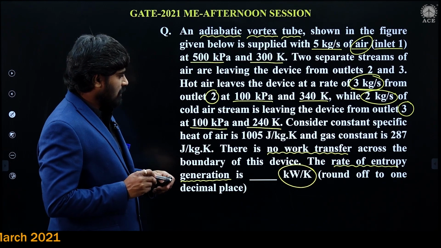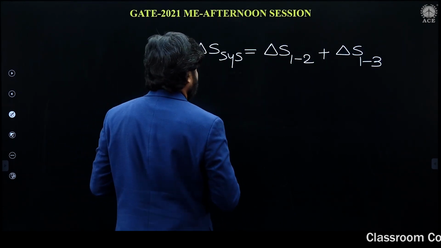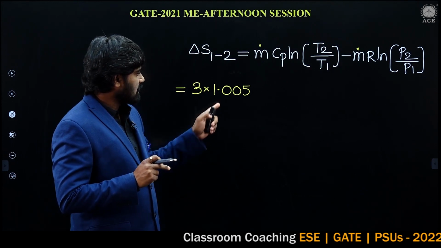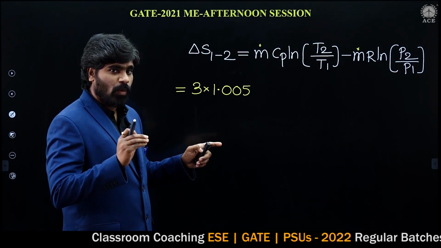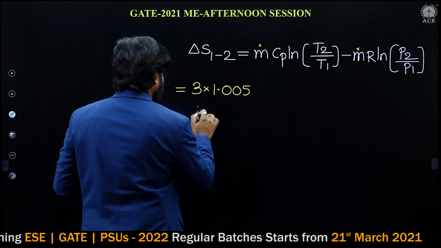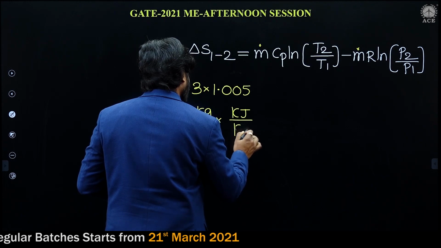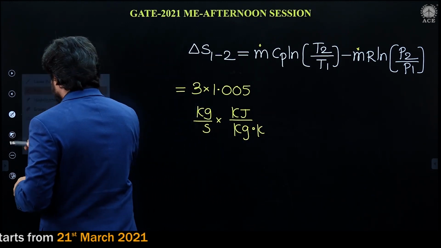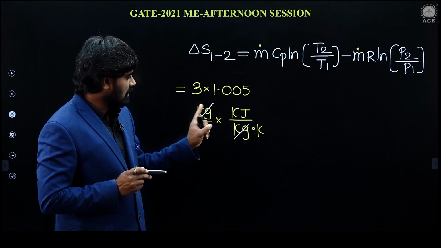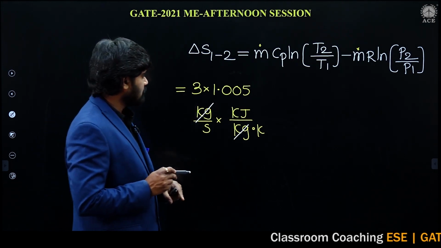Cp is given as 1005 joule per kg Kelvin, which is nothing but 1.005 kilojoule per kg Kelvin. I am taking kilojoule per kg Kelvin because finally we want kilowatt per Kelvin. The mass flow rate is kg per second, and Cp is kilojoule per kg Kelvin, so the kg cancels out and kilojoule per second is kilowatt, giving kilowatt per Kelvin.